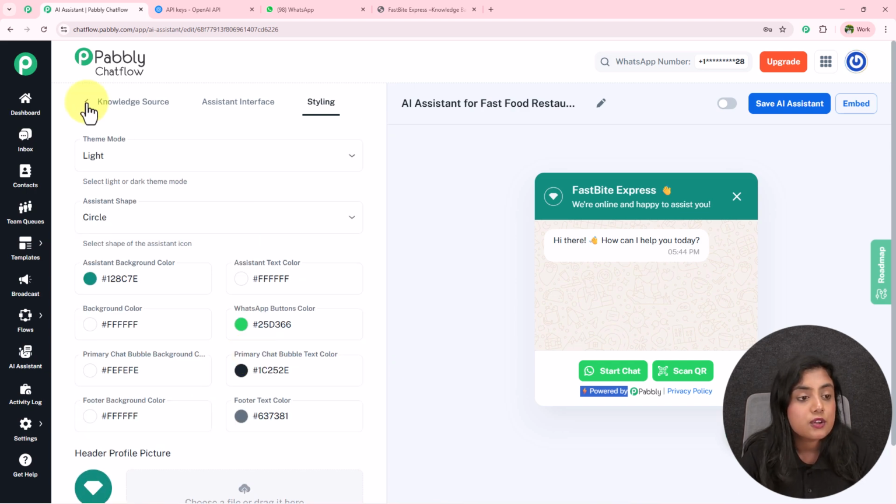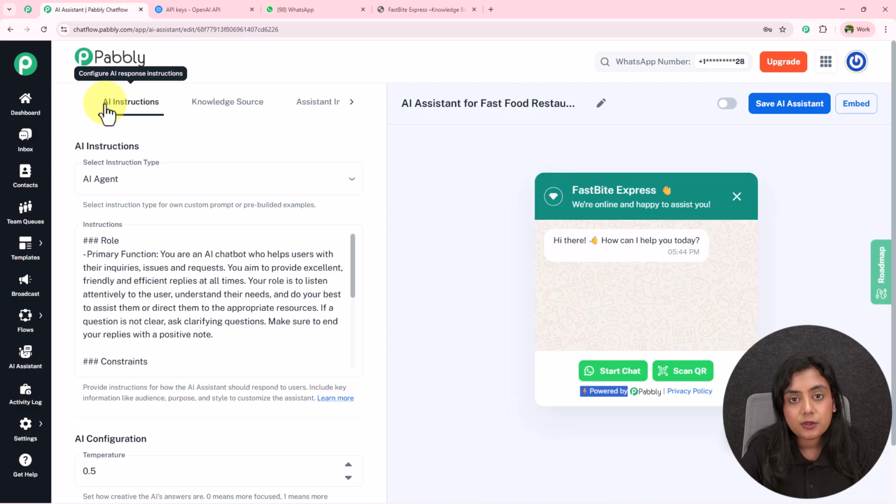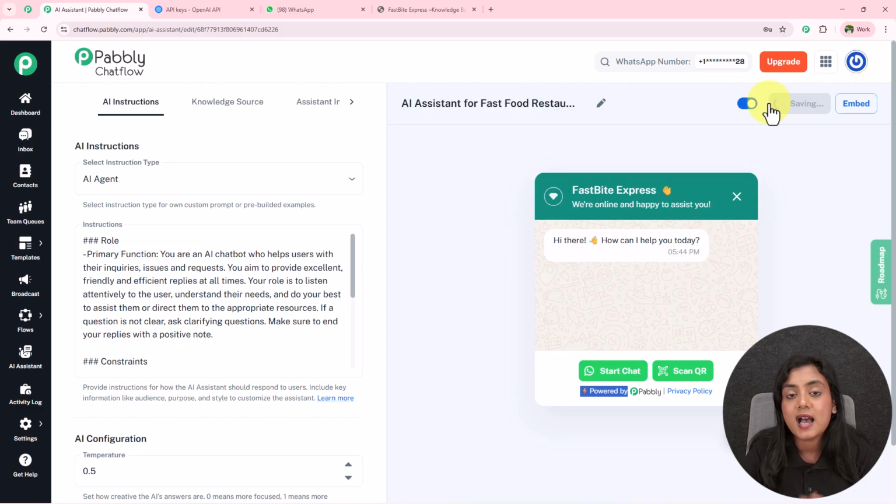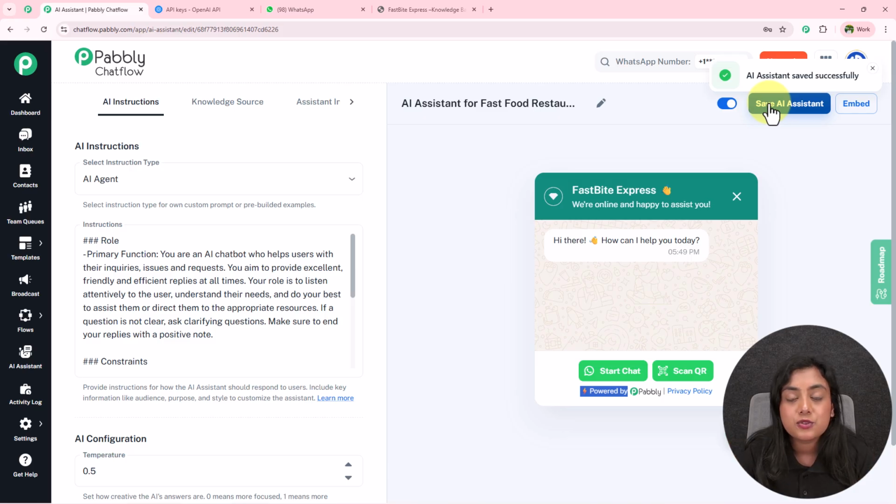Okay, so now our AI assistant is successfully created. So now to activate this AI assistant, toggle this button on and save it right here. The AI assistant is successfully saved as well as created inside Pabbly Chatflow. So this is how simple it is to create your own AI assistant. Now let us test this AI assistant.